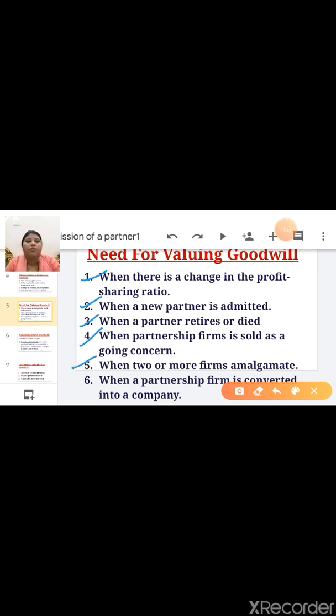Next, when 2 or more firms amalgamate, means when 2 or more firms merge together. Last one is, when a partnership firm is converted into a company, then also we have to calculate the goodwill.